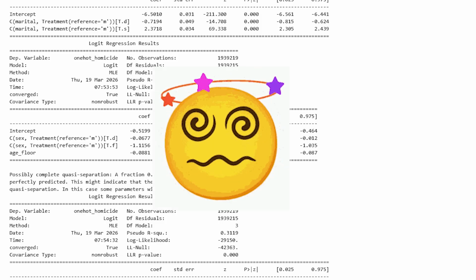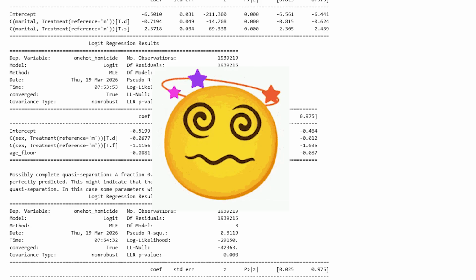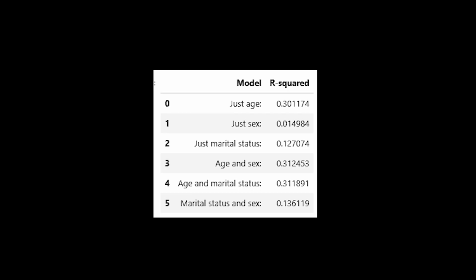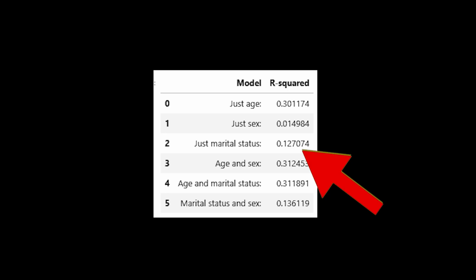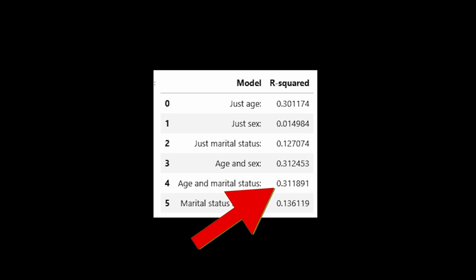Finally, let's do some individual regressions to see which variables contribute most to the explanatory power. We see that age by itself has an explanatory power of 30%, which is almost just as good as the 31% with all three variables. Marital status shows a respectable 12% explanatory power of our data variance, but when combined with age, it takes age from 30% to just 31%. This indicates that age and marital status are likely very correlated. Duh, and it's actually not that helpful to use both age and marital status rather than just one.